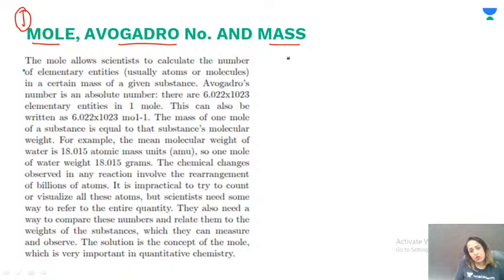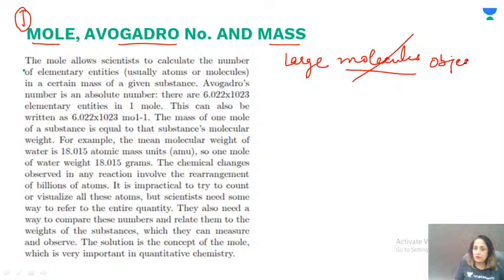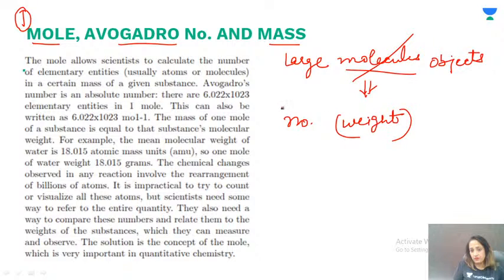Let's say we talk about large particles, or rather large objects. How do we quantify them? Either in the form of numbers or in the form of weight. That is what we have for large objects.